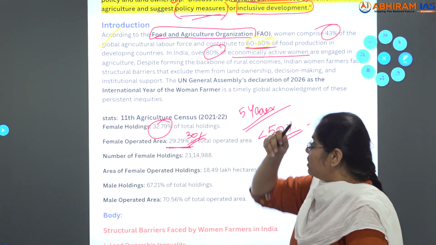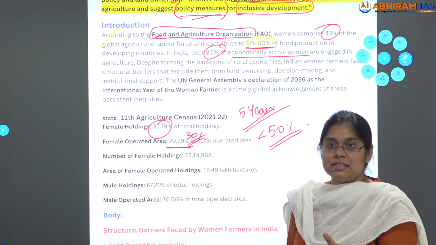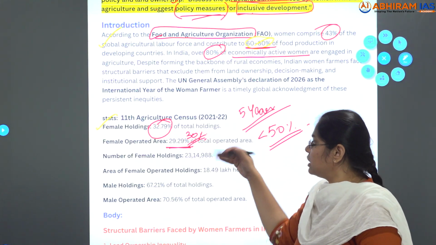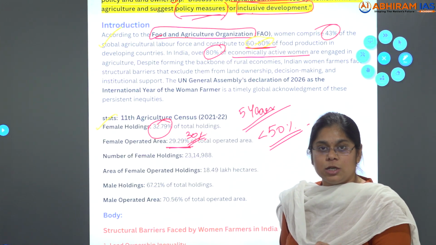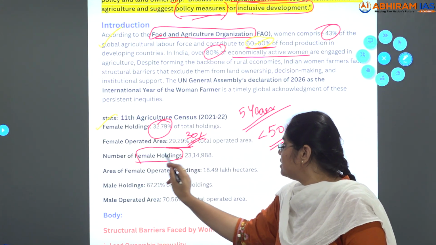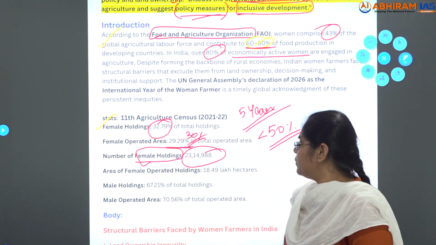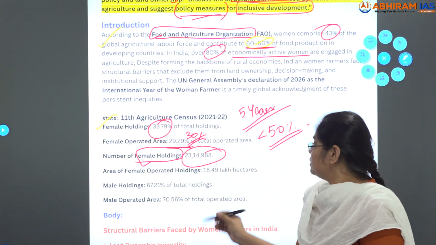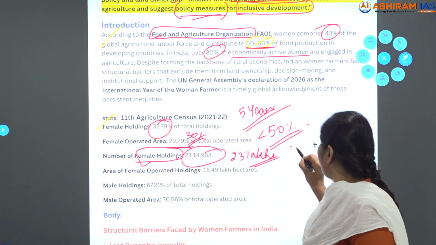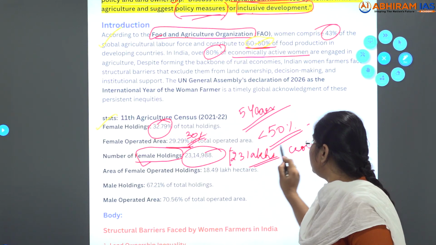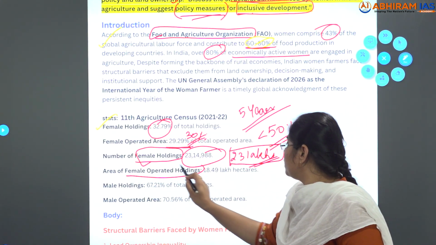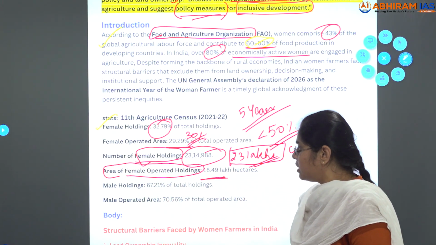So we can use these statistics. The 11th agriculture census is telling that female holdings are 32.79% of total holdings. Female operated area is 29.29%. The number of female land holdings is almost 23 lakhs. That's it. In a population of crores, only 23 lakhs. That is the number of female holdings. And further, the area of female operated holdings is just 18.49 lakh hectares.